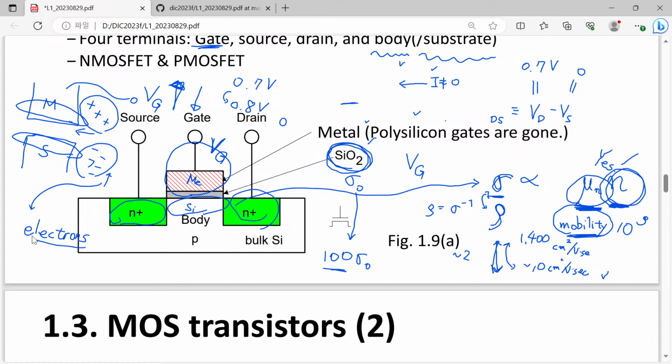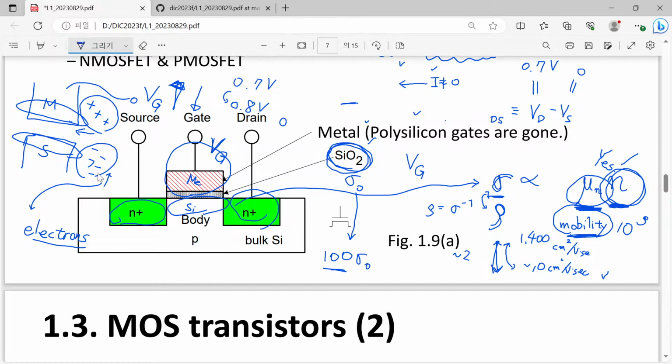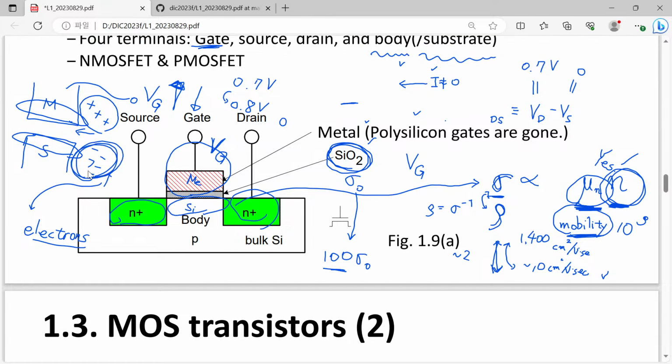Any question? Since there are two parts, metal and semiconductor, and in between an insulator, when we apply higher and higher voltage to this metallic part, then anyhow we will have an increase of negative charges in this semiconductor part, and that is an increase of electrons.